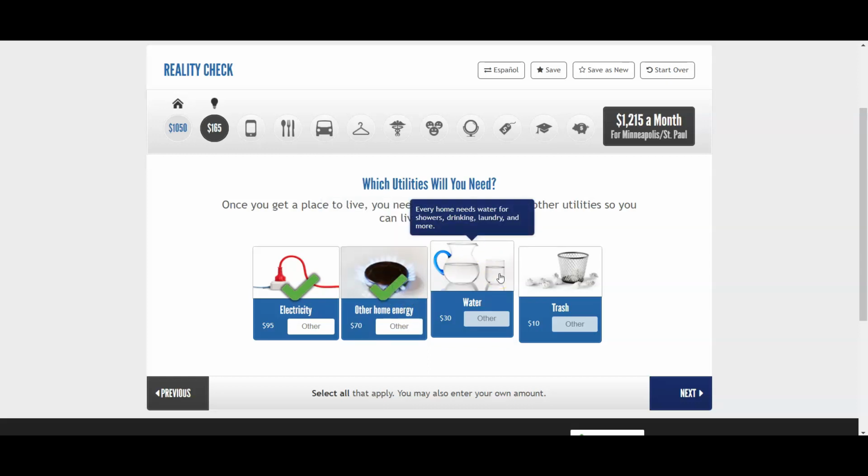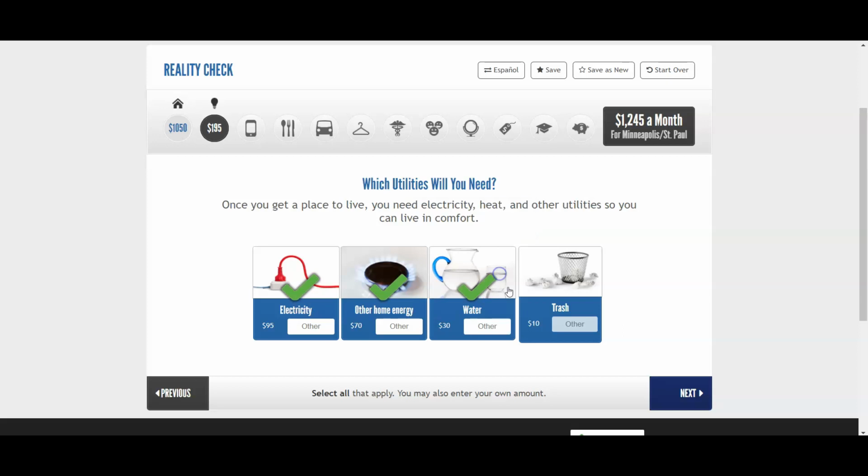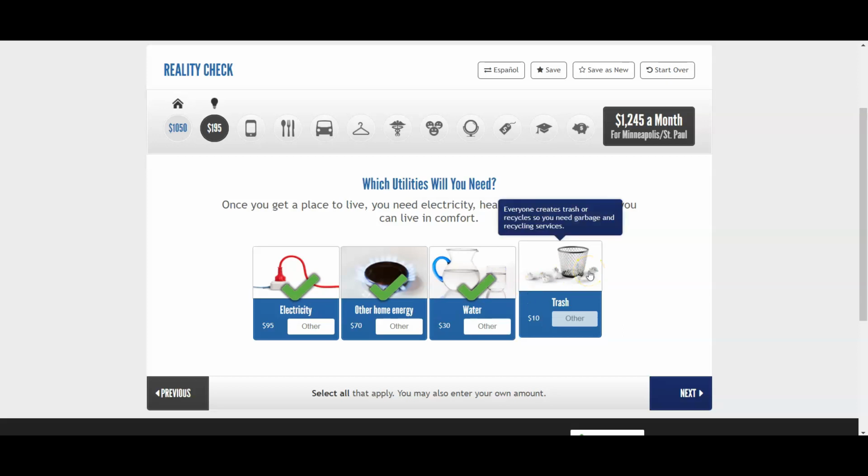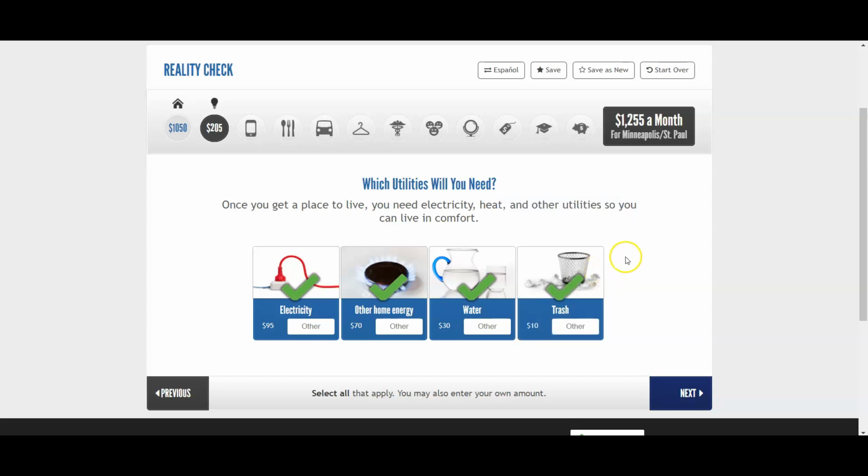Water. If you live in an apartment, you might not have to pay for water, but sometimes it's rolled into the cost of the rent. So you definitely need water and trash. You do have to pay for trash. People have to come and take away your trash, they need to be paid, and you have to pay for it. Again, if you live in an apartment, a lot of times that's rolled into the cost of the rent. And then just click next.